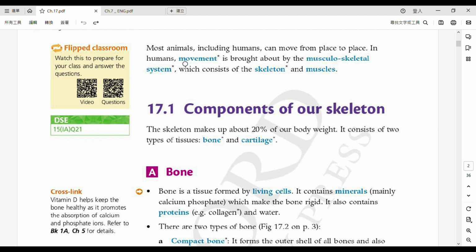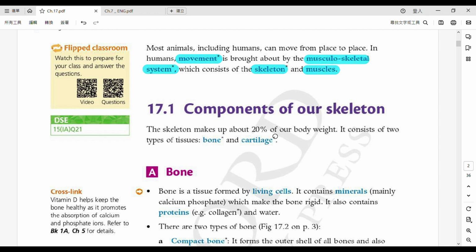In this chapter we're mainly talking about movements. When we try to move, there are two structures involved. One of them is called the skeleton, our bones, and the other one is muscles. When these two work together, we call this system the musculoskeletal system. Musculo means related to muscle, skeletal means related to skeleton.